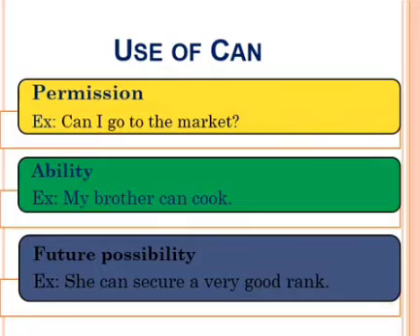So children, try to repeat after me now. Can is used for permission, to express ability, to show the future possibility. Permission: can I go to the market? Can I go to the cinema tonight? Ability: my brother can cook. He can walk 10 kilometers without getting tired. Future possibility: she can secure a very good rank.